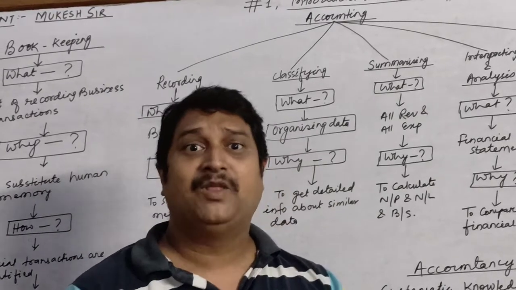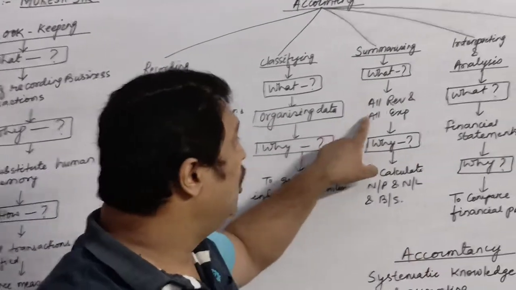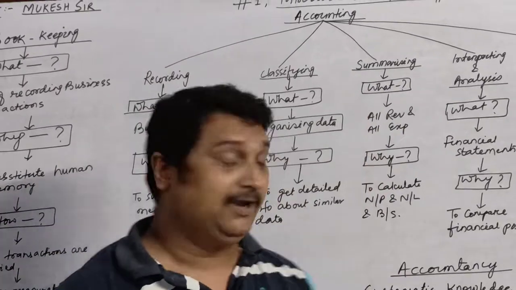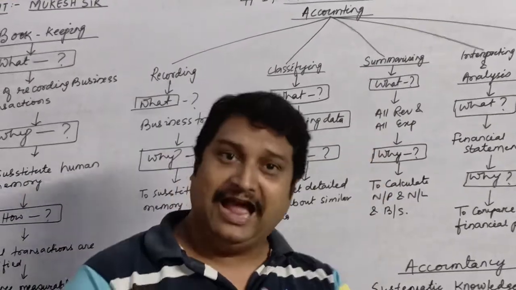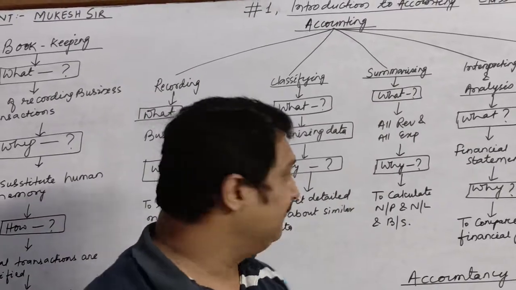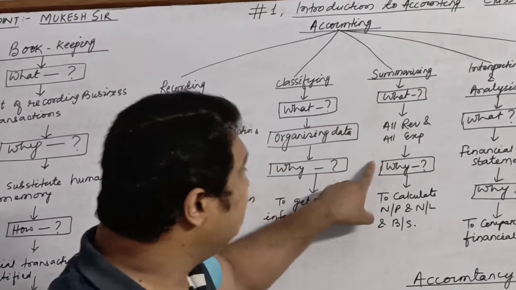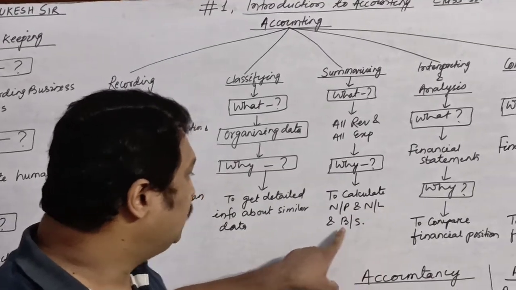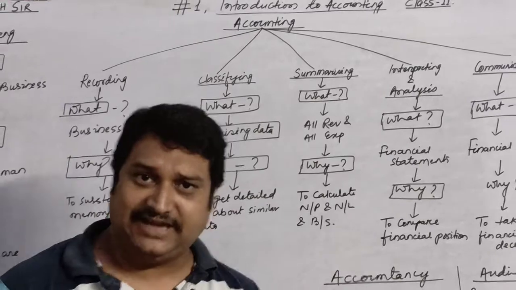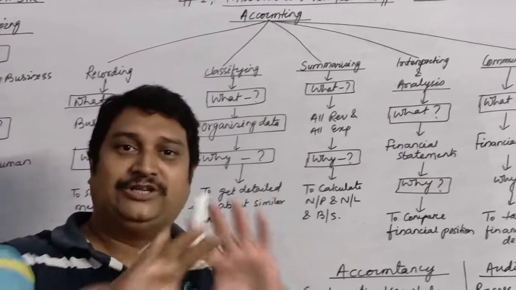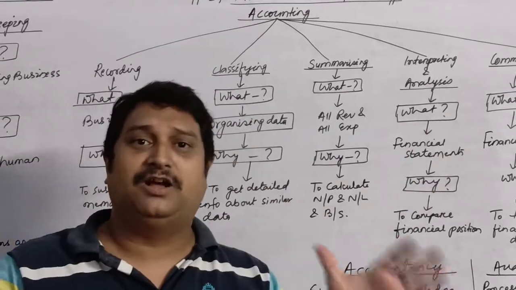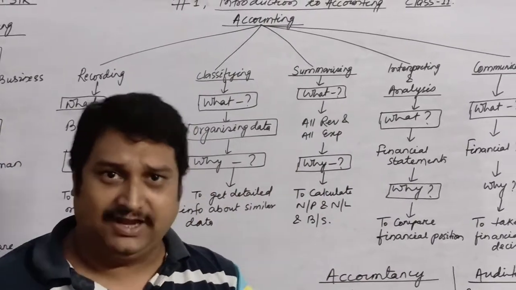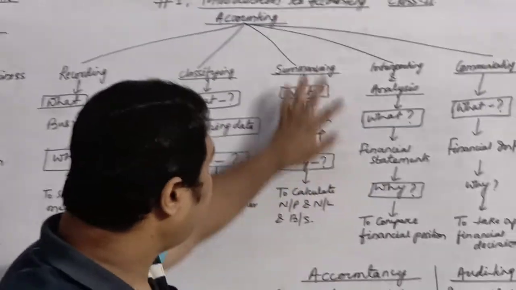And then I will see whether my revenue is more or expenses are more. If my revenue is more, I will have a profit. If my expenses are more, I will be incurring losses. So summarizing is necessary to calculate net profit or net loss. And it also helps in the preparation of the financial statements called the balance sheet, which gives me the detailed information about all my assets and all my liabilities on a particular date.